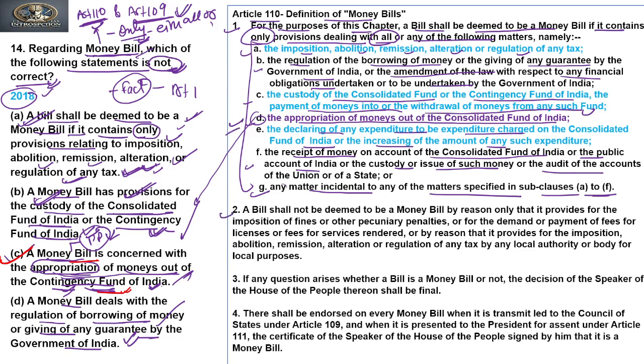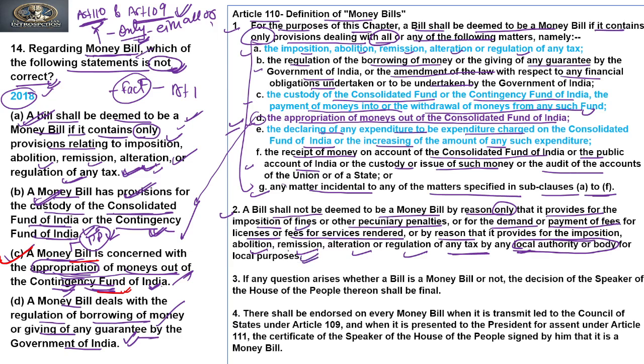Clause 2 of Article 110 says that a bill shall not be deemed to be a money bill by reason only that it provides for the imposition of fines or other pecuniary penalties, or for the demand or payment of fees for licenses or fees for services rendered, or by reason that it provides for the imposition, abolition, remission, alteration and regulation of any tax by any local authority or body for local purposes.